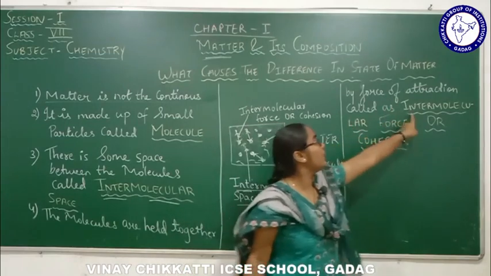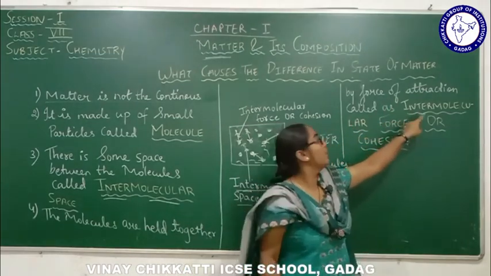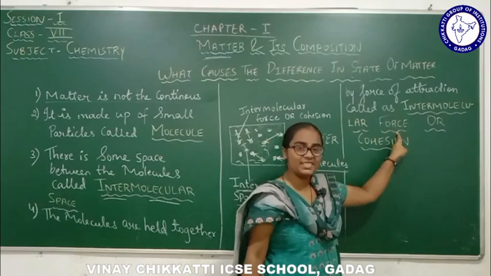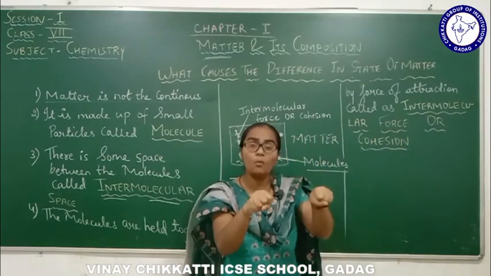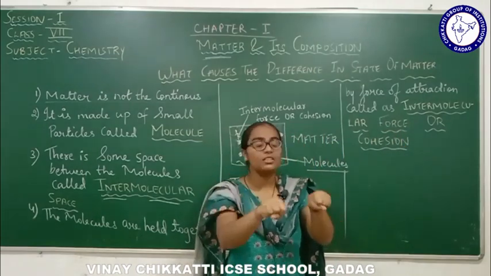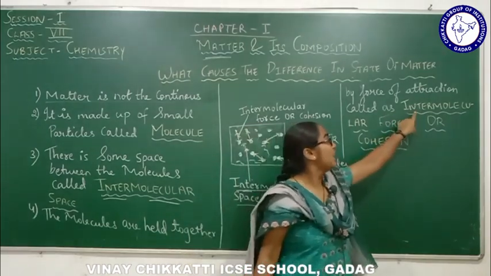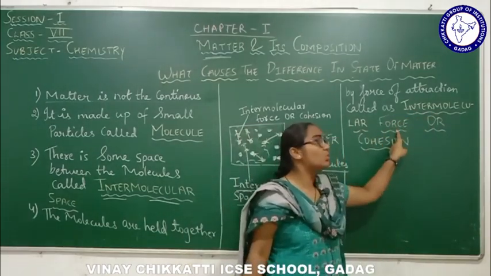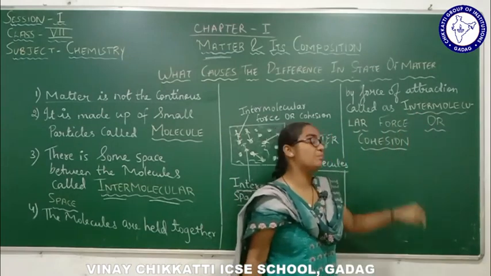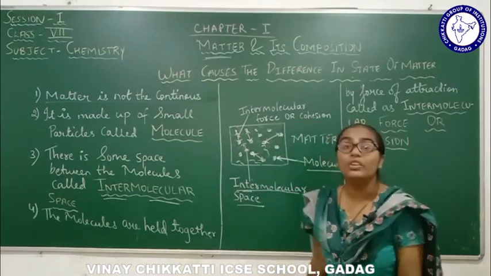Inter means between the molecules, and there is a force between them. So between two or three molecules there is a force, and that force is called the intermolecular force, or cohesion.